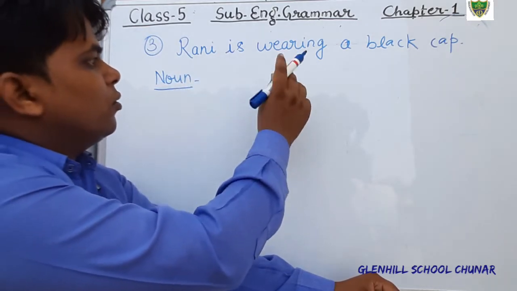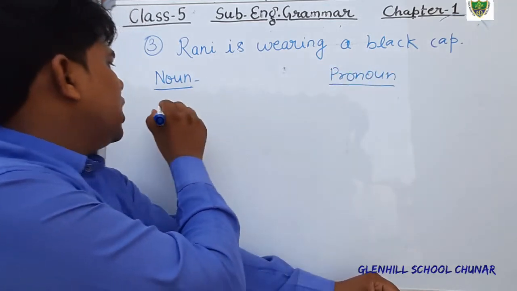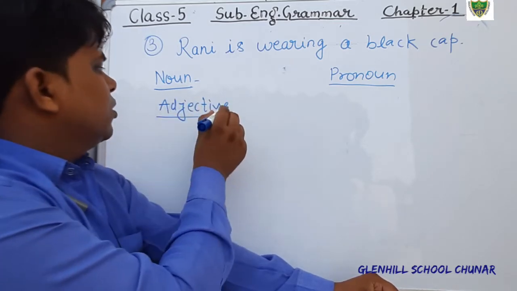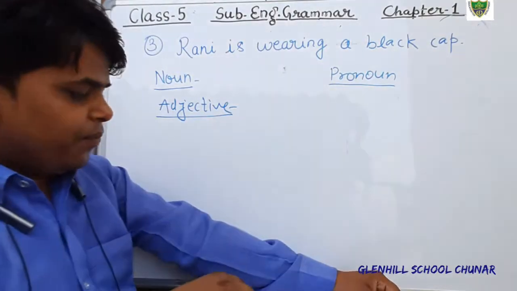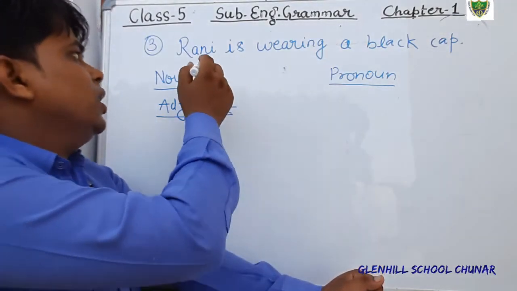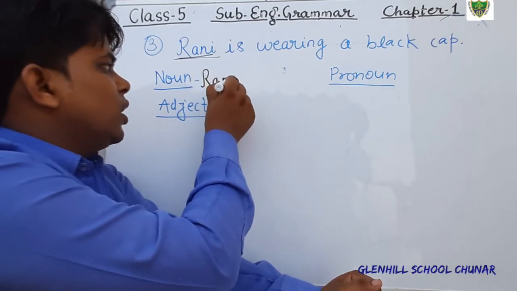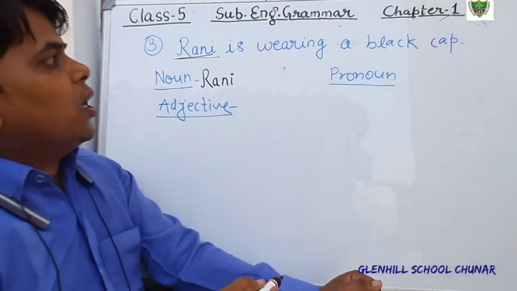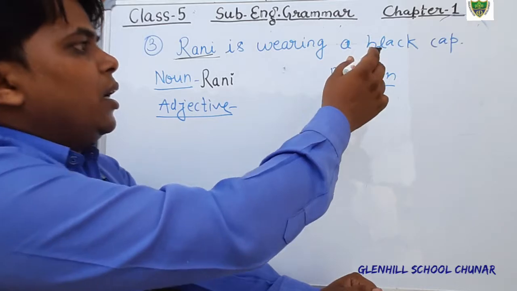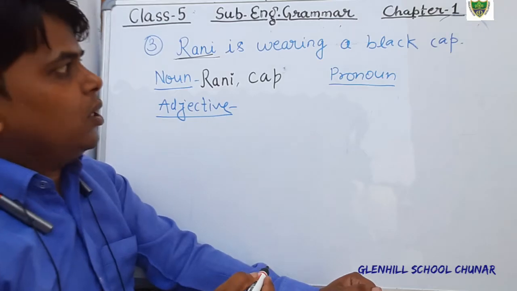And what is pronoun? And what is adjective? Okay? Just see. Rani is wearing a black cap. What is noun? Rani. Rani is noun. So in the column of noun, you will write Rani. Okay? Is wearing, that is verb. A black cap. Cap is also noun. So you write it here. Cap. And what is pronoun?